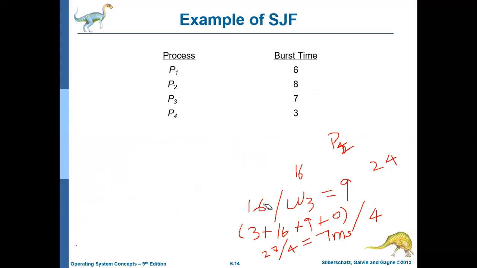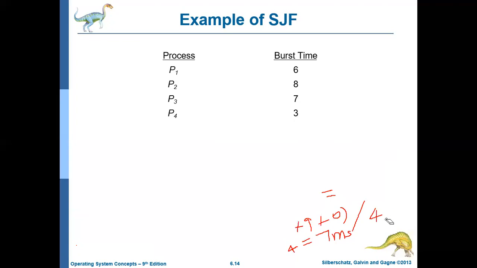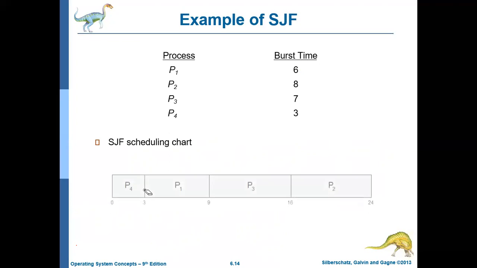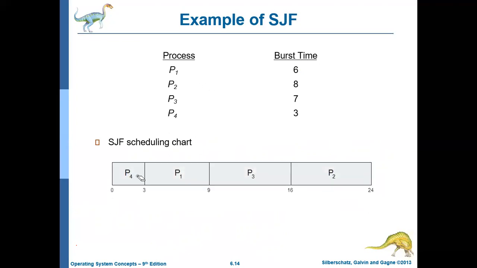The disadvantage of this algorithm is, how will the operating system know the next CPU burst of a particular process? That is the challenge in implementing it: identifying the next CPU burst. This is the scheduling chart, or Gantt chart. It executes in this order: P4 for 3 milliseconds, then P1 for 6 milliseconds, then P3 for 7 milliseconds, then P2 for 8 milliseconds.